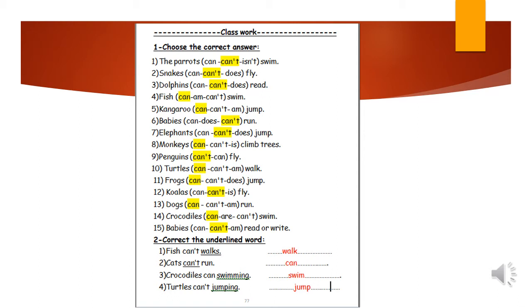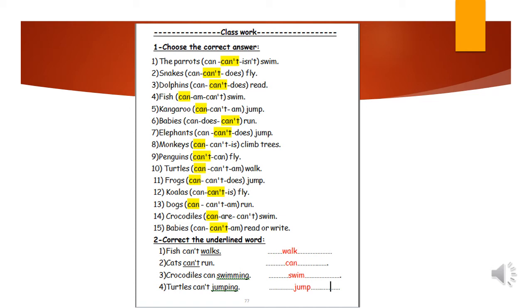Number 5, kangaroo can or can't or jump. Of course, they can jump. Number 6, babies can or does or can't run. Of course, babies can't run. Elephants can or can't or does jump. Number 7, elephants can't jump. Number 8, monkeys can or can't or is climb trees. Monkeys can climb trees.